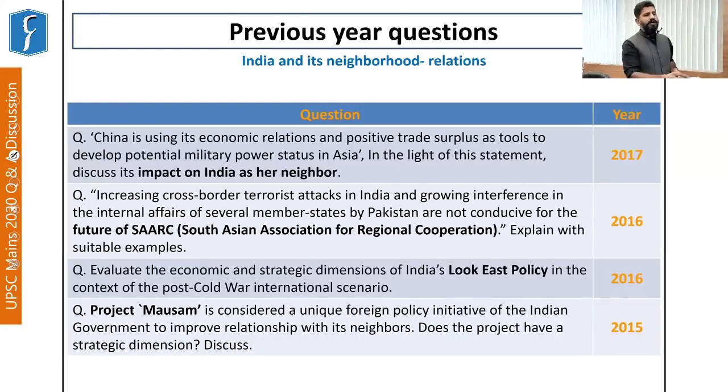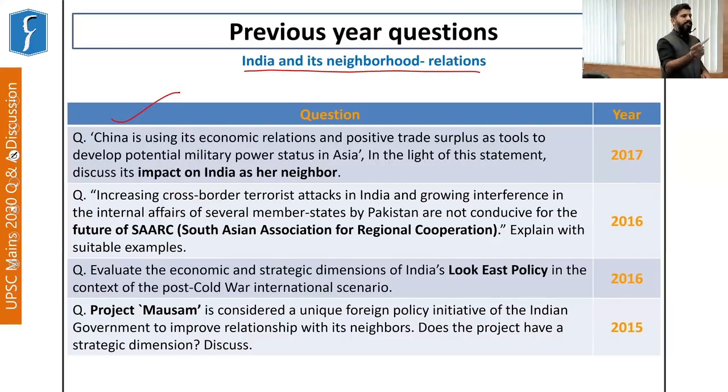As far as the first part of the syllabus is concerned, India and its neighborhood relations, we have seen the impact of China, how it is using its economic relations and positive trade surplus to impact India's neighborhood. Directly, the impact of policies of China has been merged with India and its neighborhood relations, right?